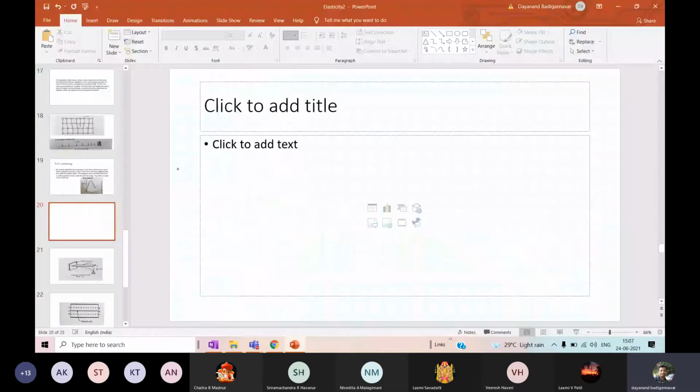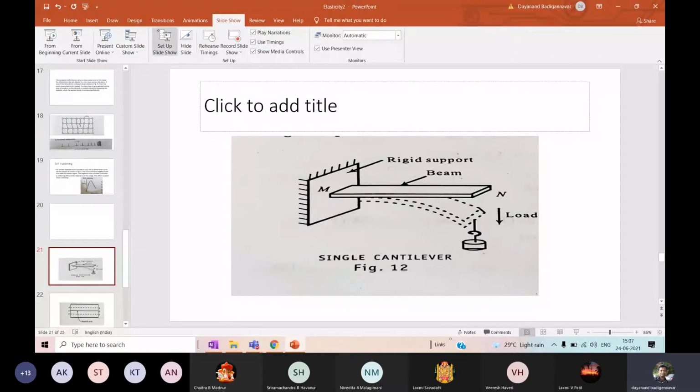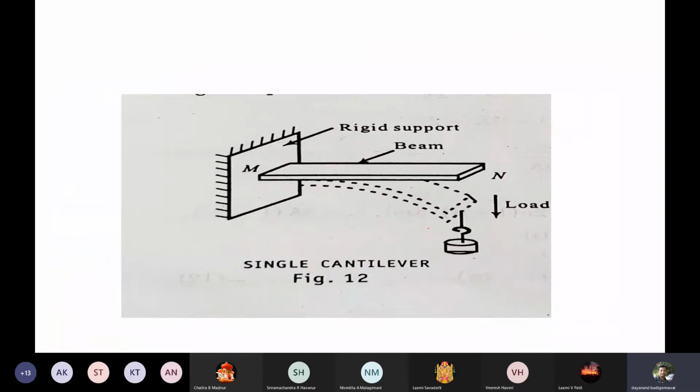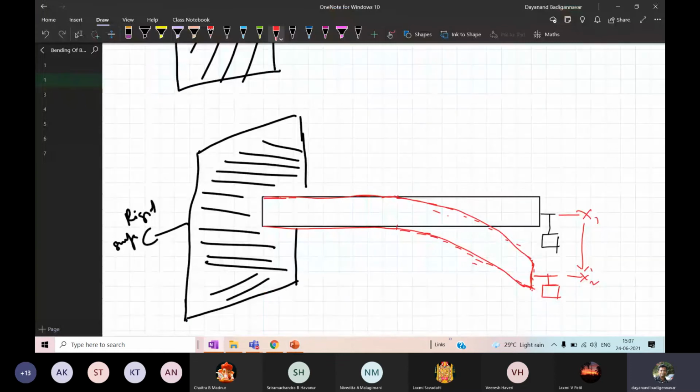If I look at the diagram from the current slide, I have the beam. You can see here the beam when there is no load. Then I have applied a load. Look at the load here. As soon as I apply the load, it will bend downwards. How much has it bent? It has bent a distance of x, some value. Likewise, I have just shown it with the simple diagram which I have drawn by hand.